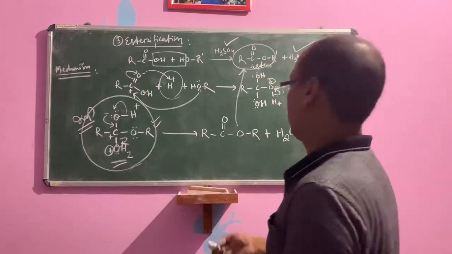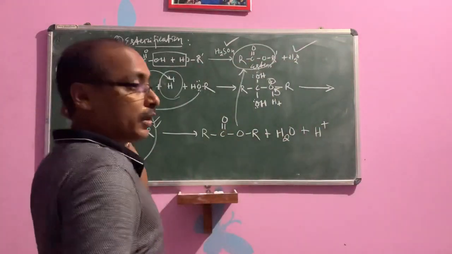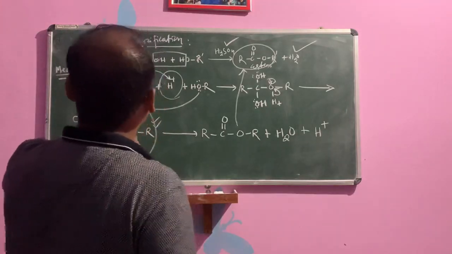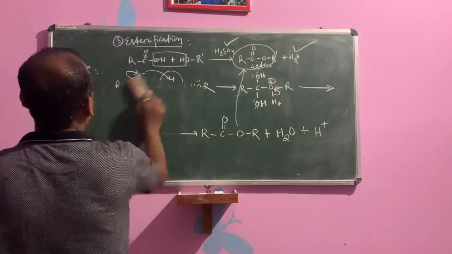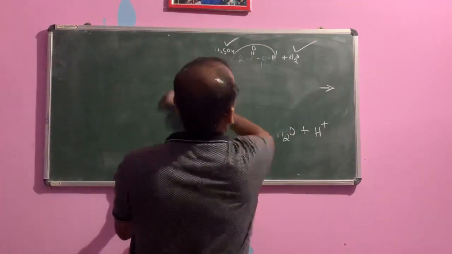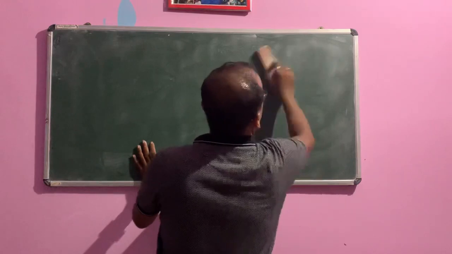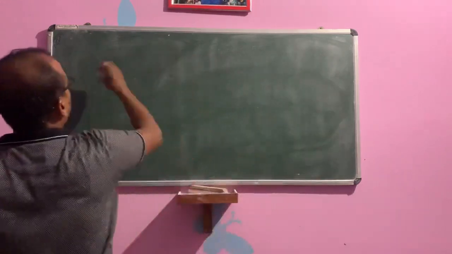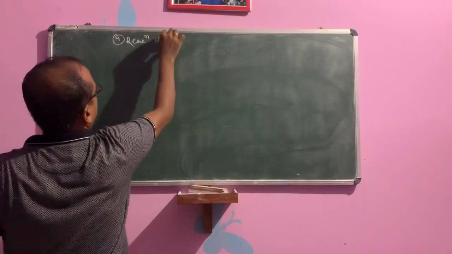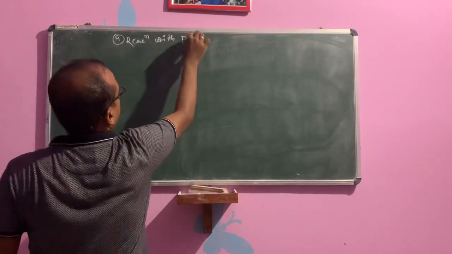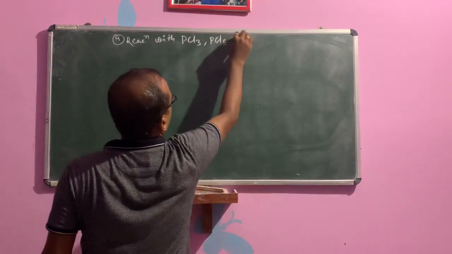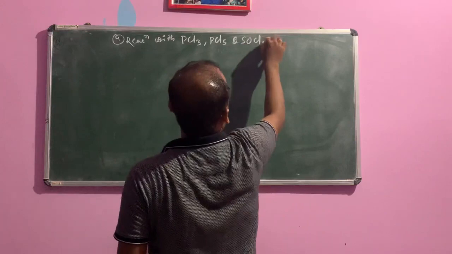Then next one: first acidity, second, third esterification. Okay. Fourth, reaction with PCl5, PCl3, PCl5 and SOCl2.